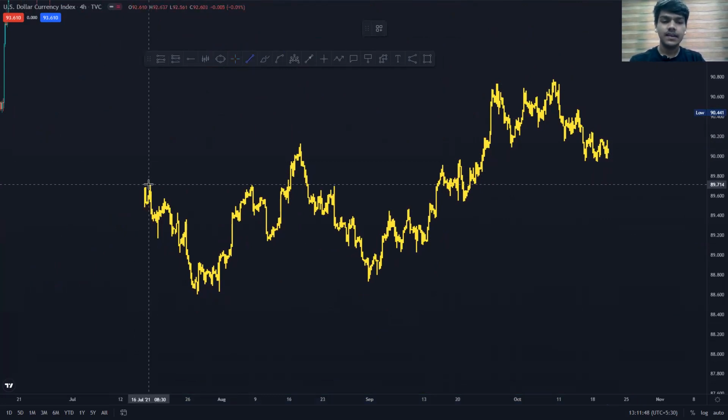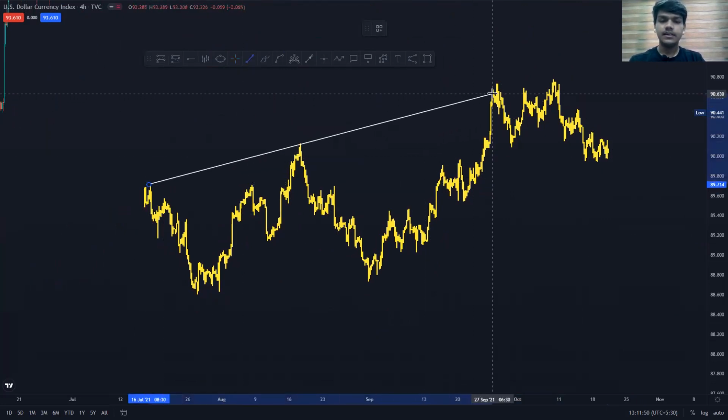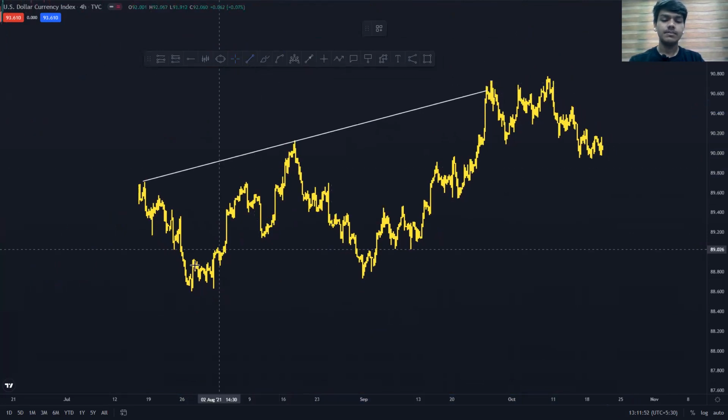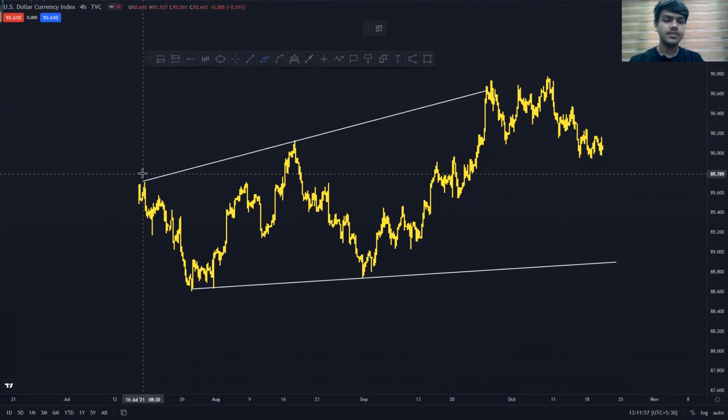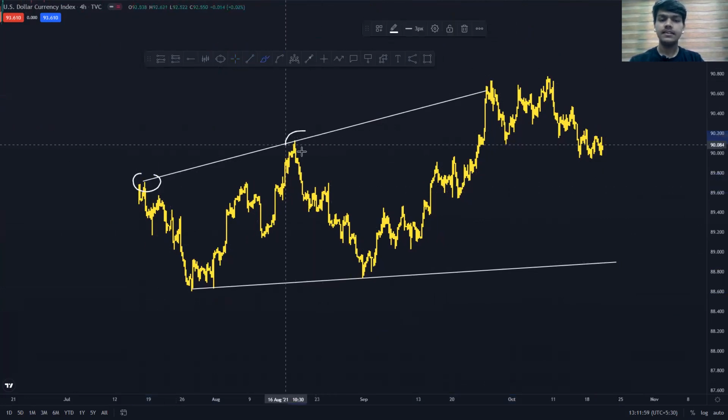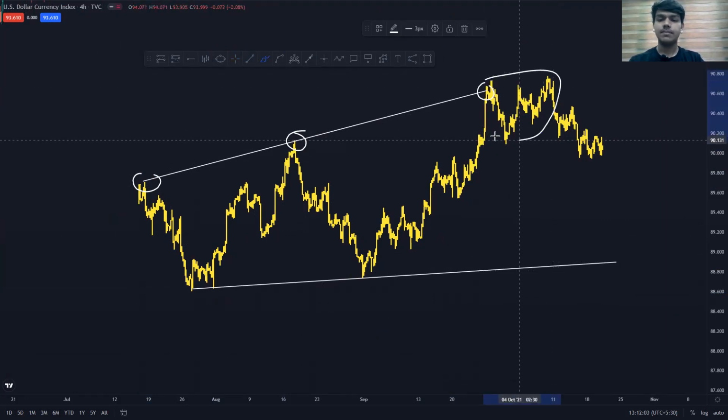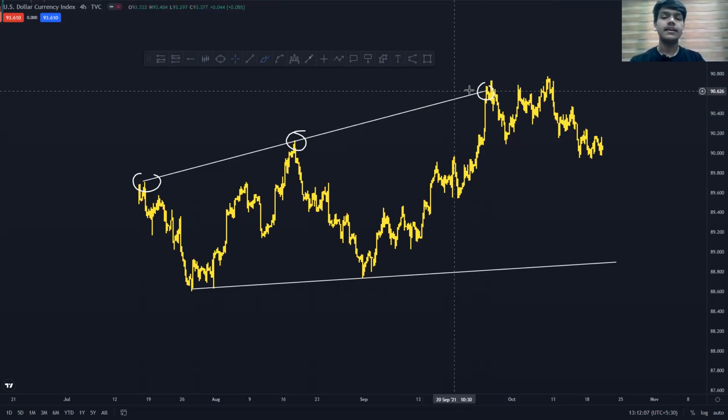If you look at this, you can see this was a very important level the dollar index was moving on, on the basis of a structure. You can see this was a three touch structure: this was the first, this was the second, and this was the third touch. You can see the price also made the extension of the pattern. This is what is called the extension of the pattern. And here most traders get it wrong in the market.